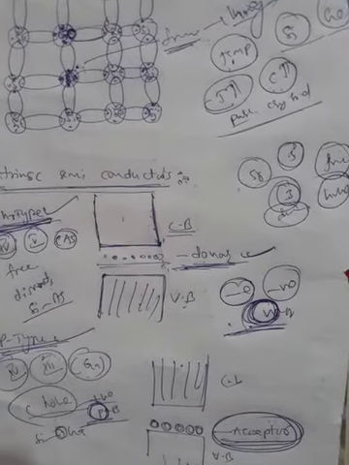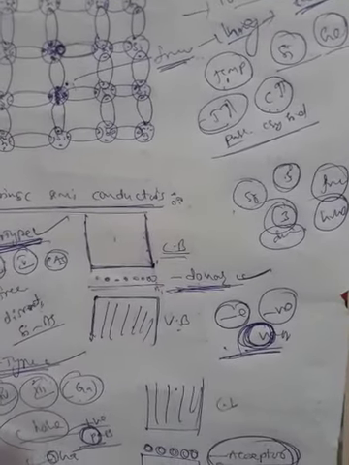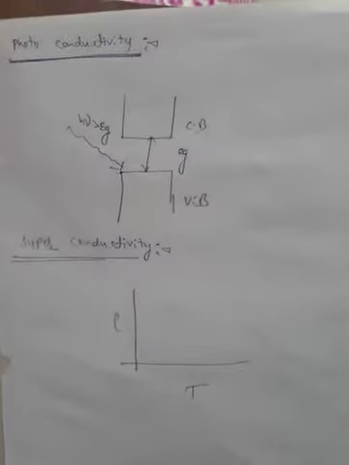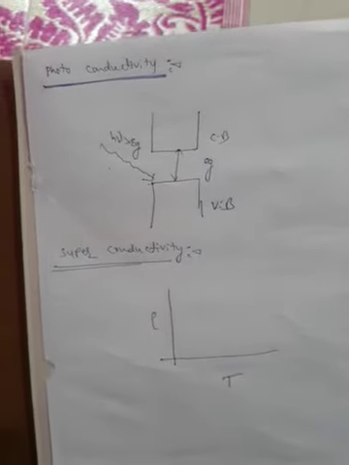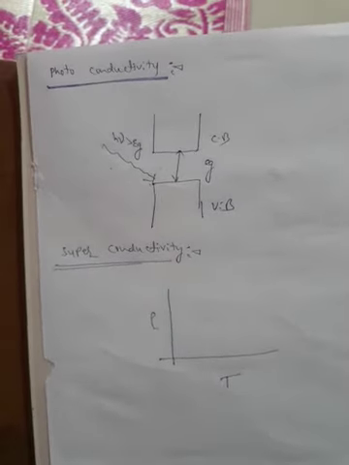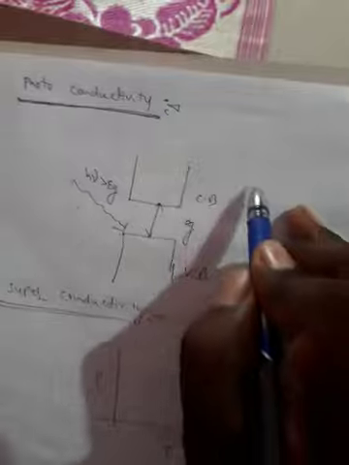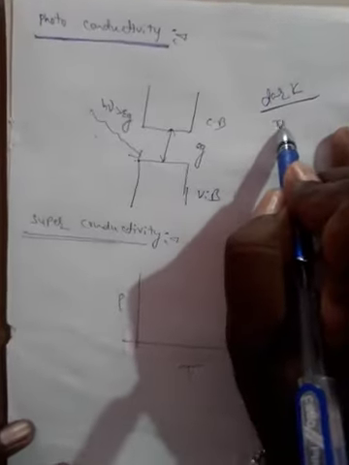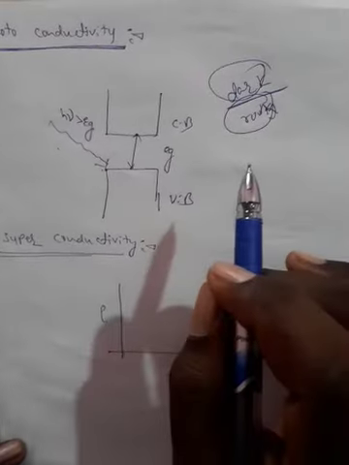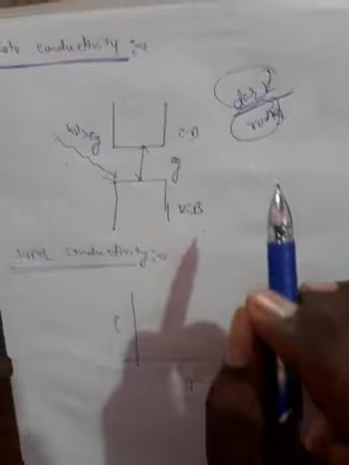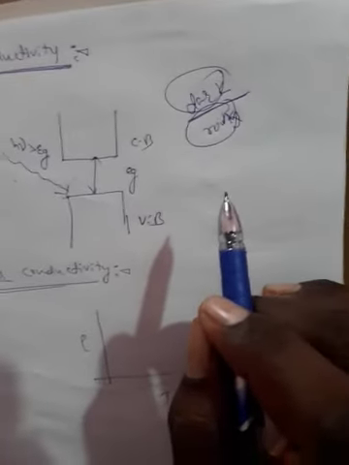Okay, our next topic is photoconductivity. This is a very important and short question. A semiconductor exhibits very low conductivity in the dark, at a dark place and room temperature.